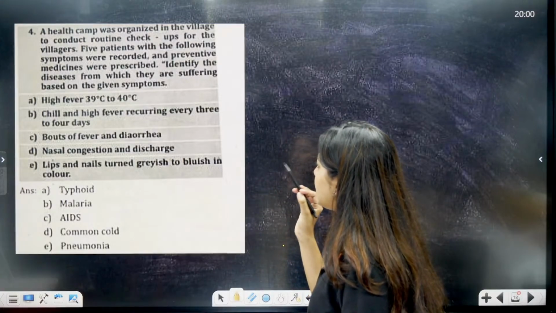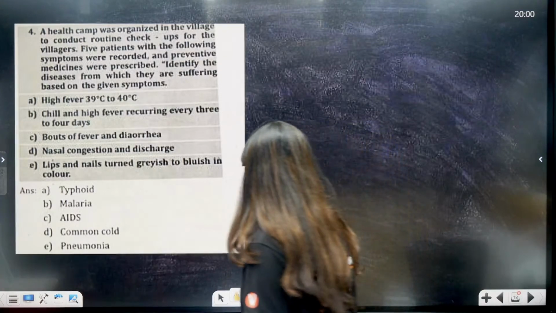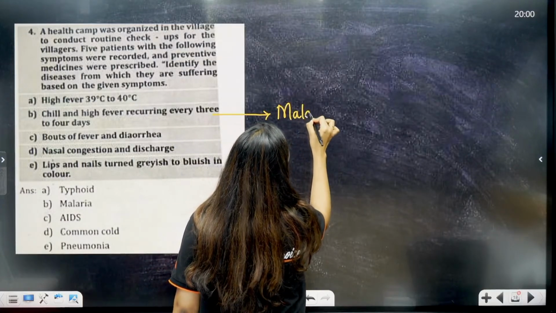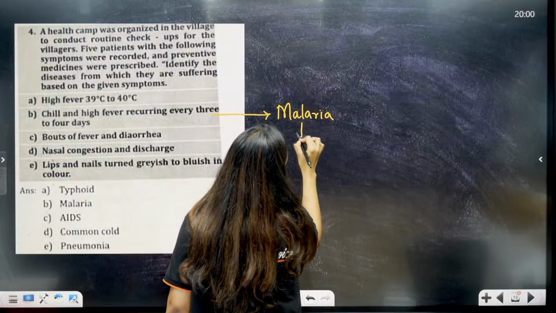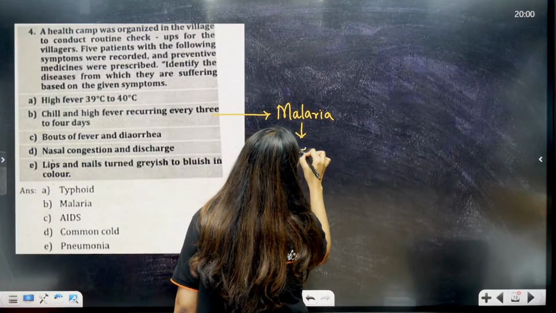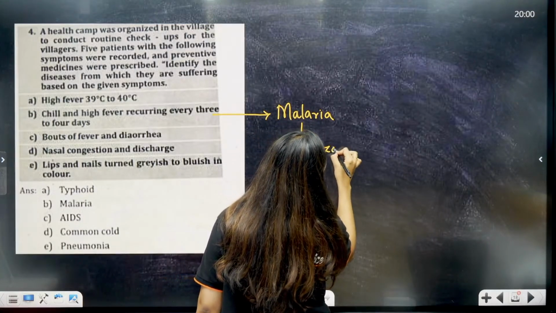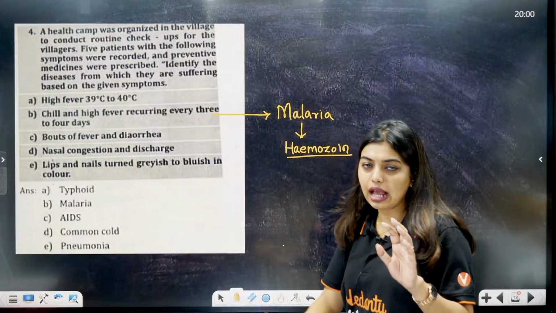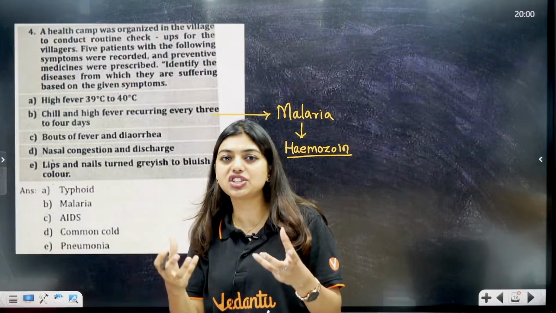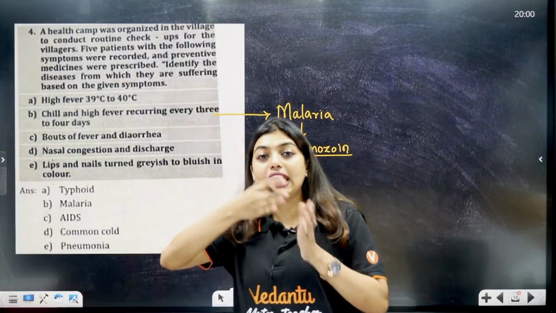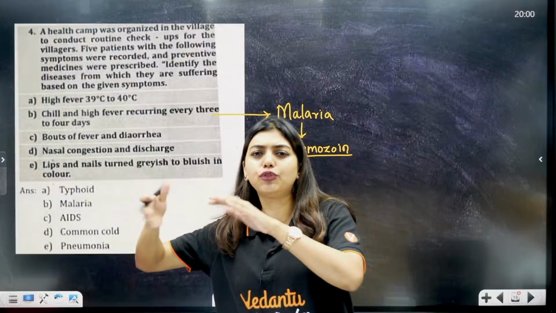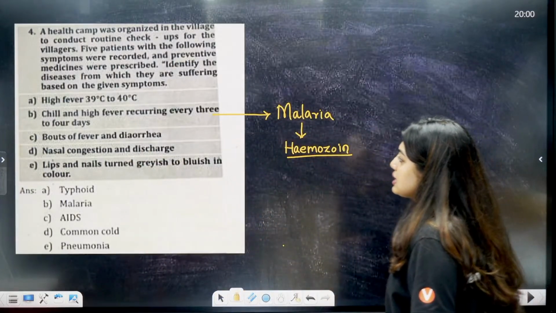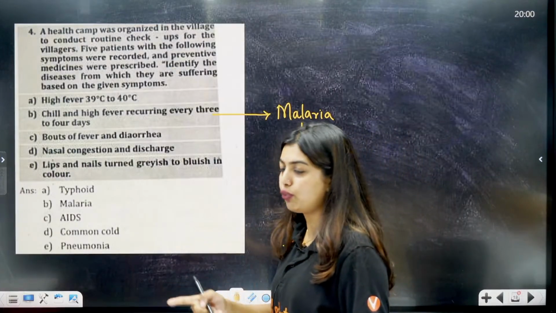Chills and fever recurring every 3 to 4 days. Students, this is a symptom of malaria. Why is this a symptom of malaria? Because your hemozoin should be released. Only if hemozoin is released will the person get fever and chills. So until that life cycle happens and hemozoin is released, fever and chills symptoms will not come. So every alternate 3 to 4 days, this person will get fever and chills. Clear? So that is why here they are telling chills and fever recurring every 3 to 4 days.